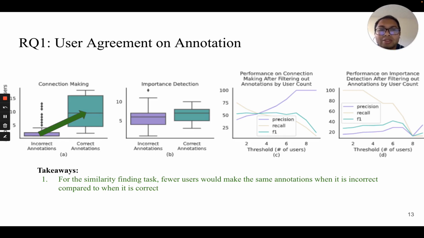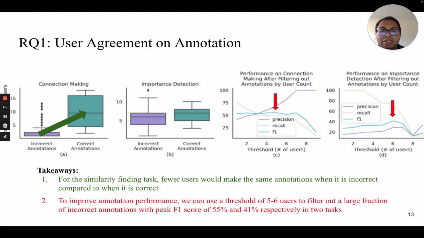When we don't have expert annotation for the vast majority of content, this information could be particularly useful to identify incorrect annotation. Therefore, we examined whether we can use the number of users as a threshold to filter wrong annotation to improve the performance. Our analysis showed that using 5 to 6 annotators as a cutoff to filter out annotation could result in moderate F1 scores, over 55% for similarity finding tasks and 41% for disparity finding tasks.